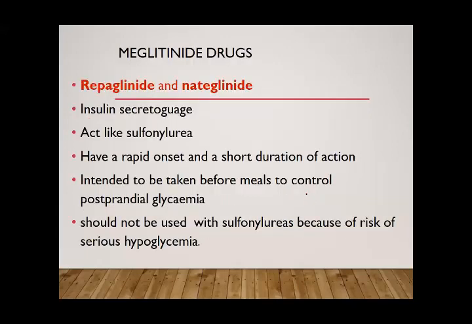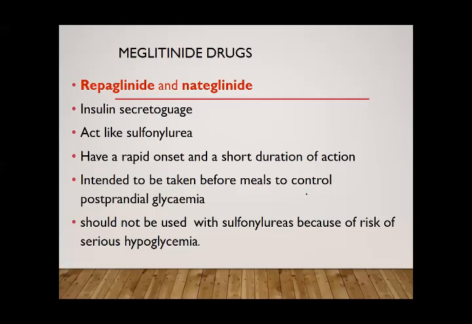Then we come to the meglitinide drugs. The meglitinide drugs are two drugs, repaglinide and nateglinide. These drugs are also insulin secretagogues, and they increase the release of insulin like sulfonylureas. But they have a rapid onset and short duration of action.